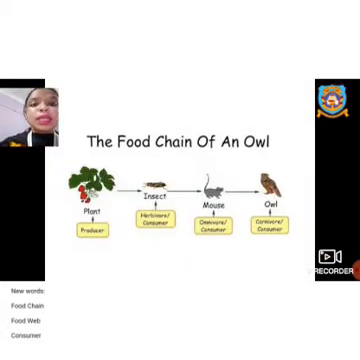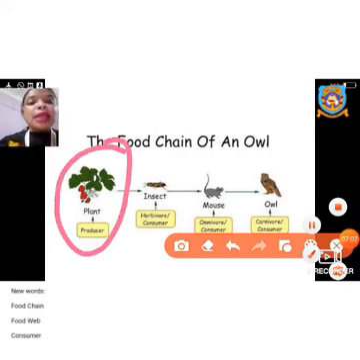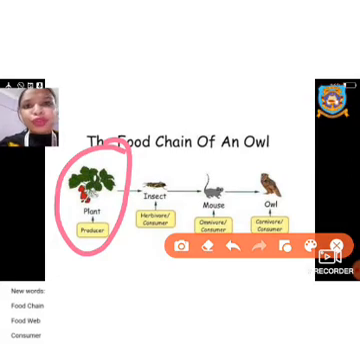Okay, now here I have taken a simple example of a food chain of an owl. Okay, so in the first you can see a plant, and it is written producer here because plants are producing their own food, isn't it? And it grows, okay, from a small sapling it grows to a big tree or a big plant. This plant bears what? Fruits, okay, then seeds, berries, leaves. Okay, so different kinds of things the plant produces.